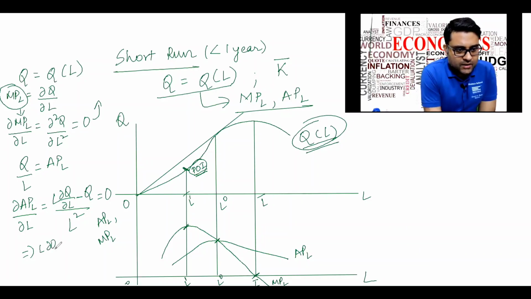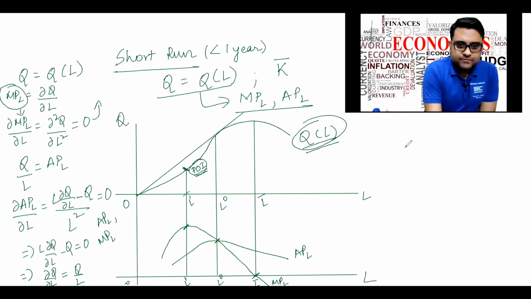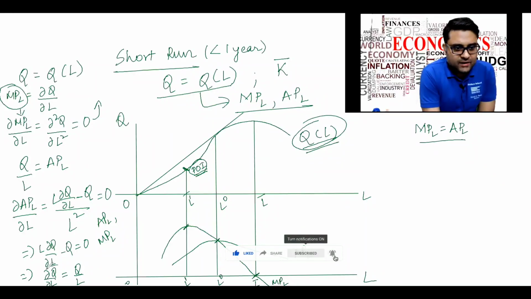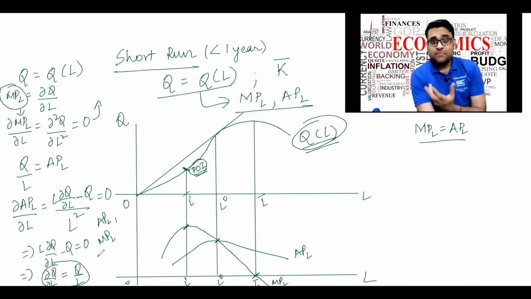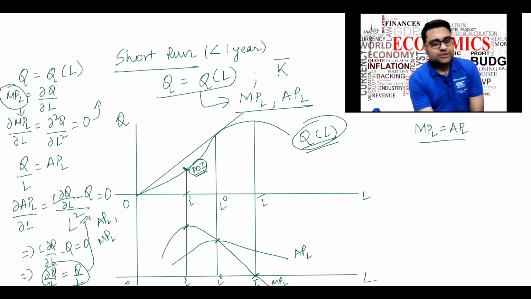So L del Q del L minus Q is equal to 0, or in other words, del Q del L is equal to Q by L. Now del Q del L is MPL, and Q by L is APL. So MPL is equal to APL, and this happens at the first order condition for the maxima of APL. Therefore, at the maximum of the APL, MPL is equal to APL.